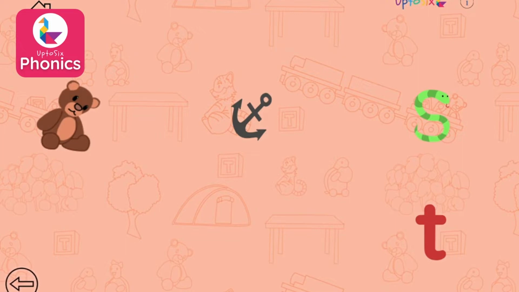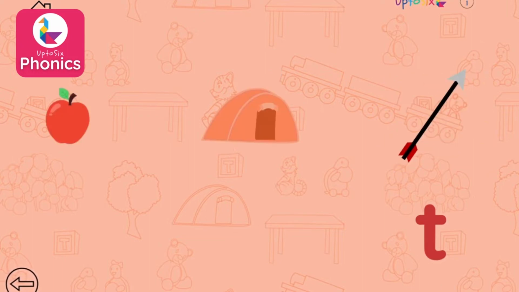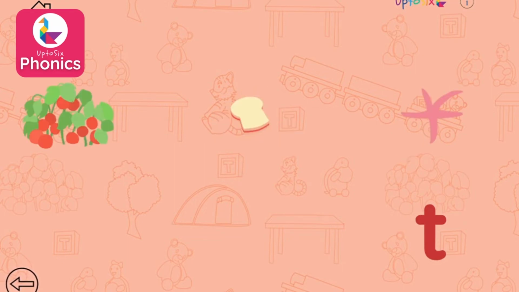Teddy. Tap on the picture that begins with the sound. T. Toys. Tap on the picture that begins with the sound. Tent. Tap on the picture that begins with the sound.